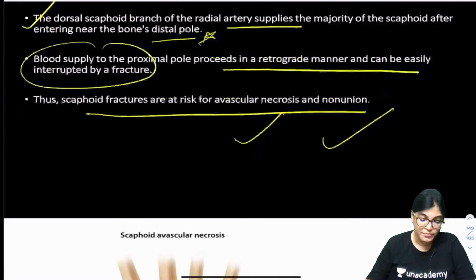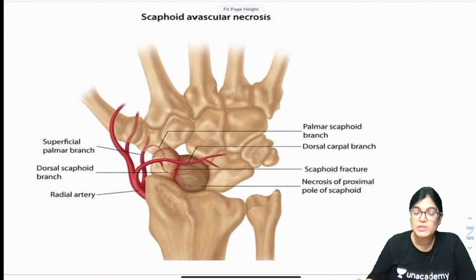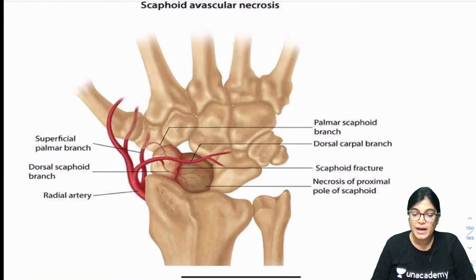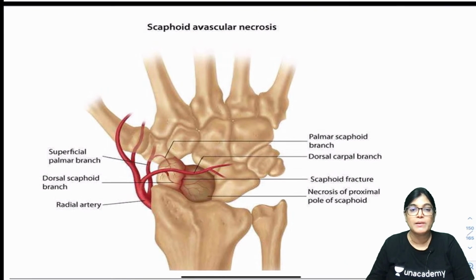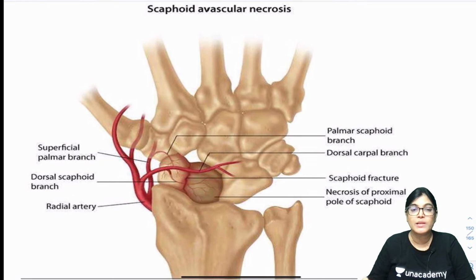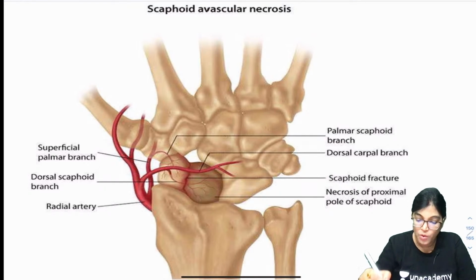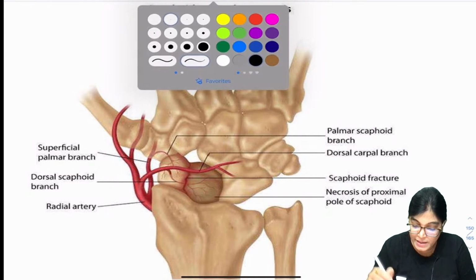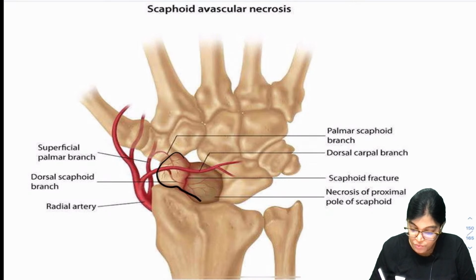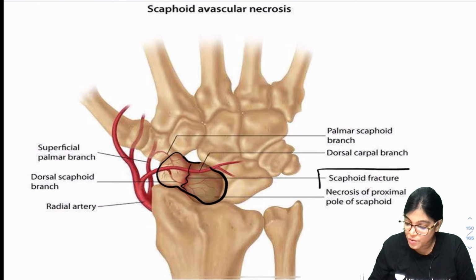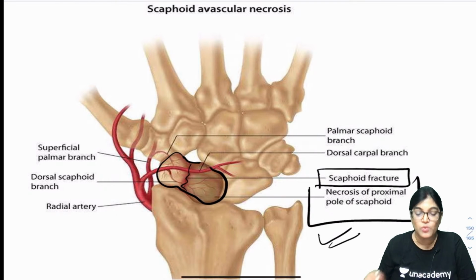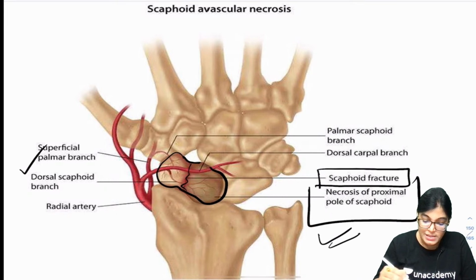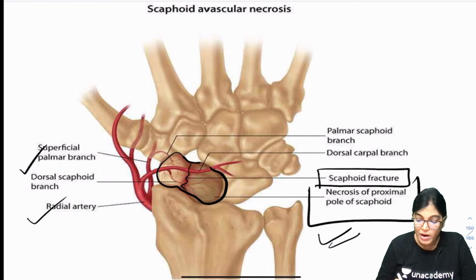Okay. Now my dear friends, let me show you this diagram. This diagram is showing you the peculiar blood supply of the scaphoid bone. See here in this diagram, clearly you can see this is the scaphoid bone and this is fractured. So the scaphoid bone is fractured, and necrosis is occurring in the proximal pole. Why? Because the dorsal scaphoid branch of the radial artery is reaching.